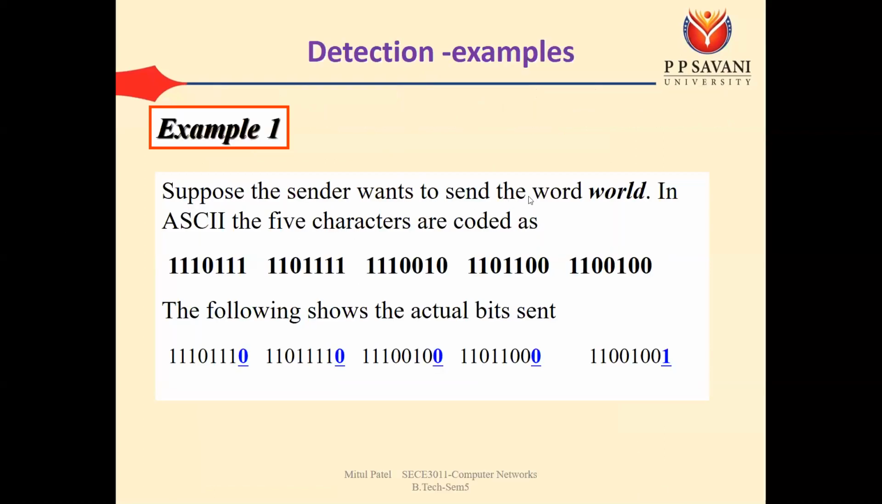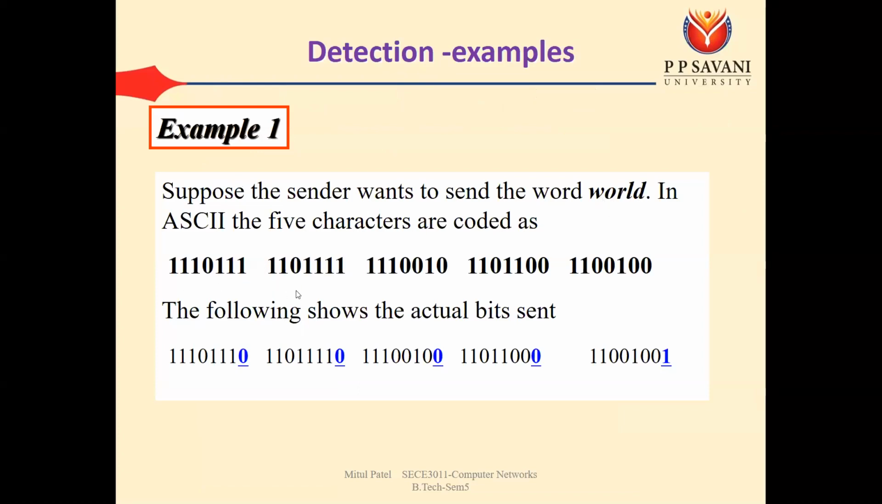So suppose the sender wants to send the word WORLD. How is it going to work? First we need to convert every character into ASCII. For characters we follow the ASCII format, so we need to convert all characters into ASCII values. So the ASCII of W.